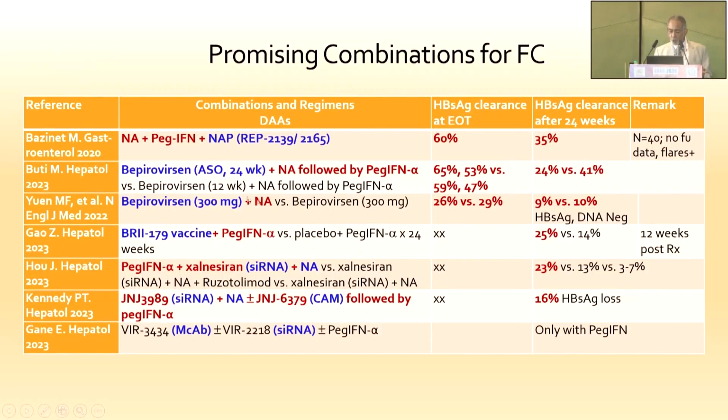But when it is used only with nucleoside analogs, the ASO gives much more underwhelming results. Only about 10% at 24 weeks will achieve sustained, that is, functional cure. A combination of pegylated interferon, siRNA, and nucleoside inhibitors gives up to 23%, while a 4-drug combination trying to combine siRNA, nucleoside analog, CAM, and PEG will only give 16% versus 14% for PEG alone. So that probably is not that promising.